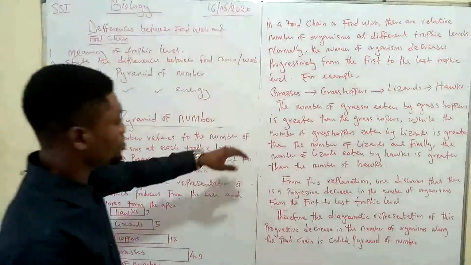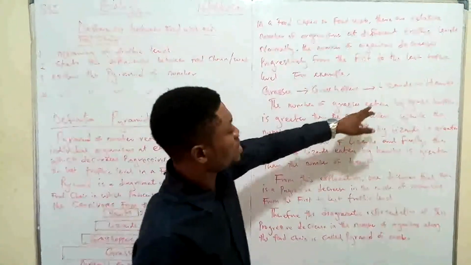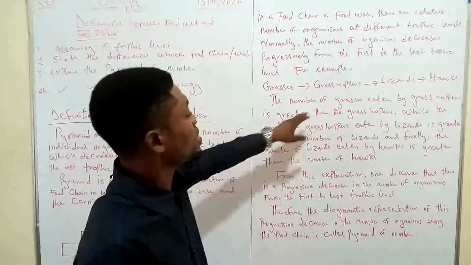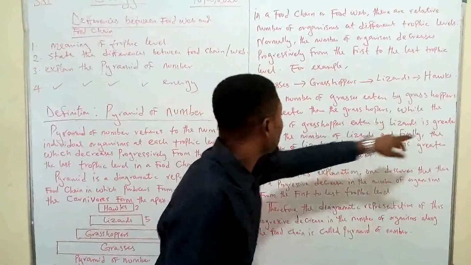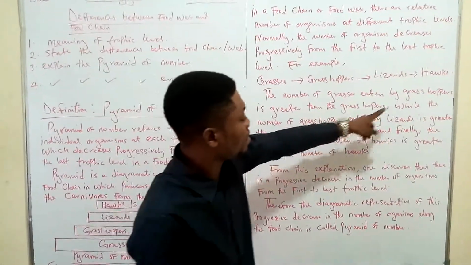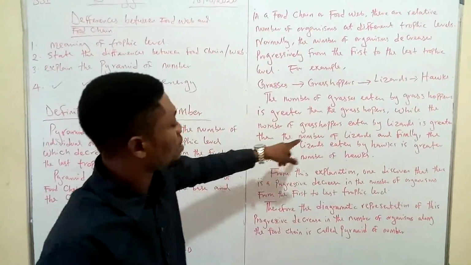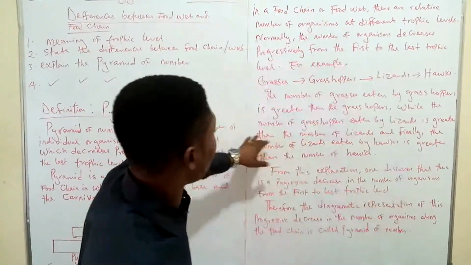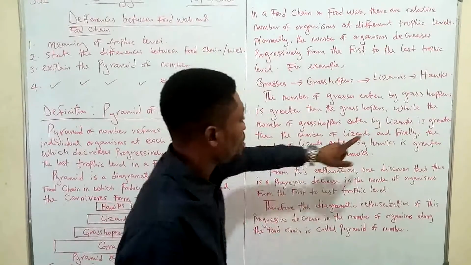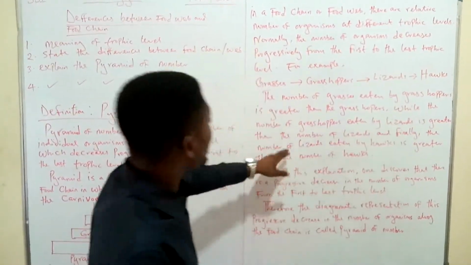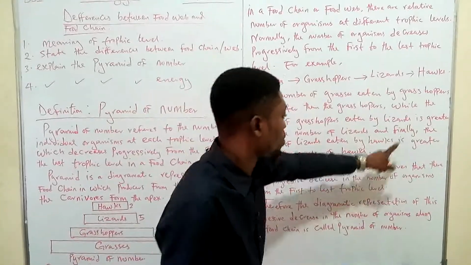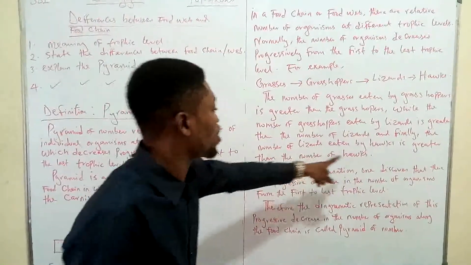Let me take that again. The number of grasses eaten by grasshoppers is greater than the grasshoppers, while the number of grasshoppers eaten by the lizards is also greater than the number of lizards. And finally, the number of lizards eaten by the hawk is also greater than the number of hawks.